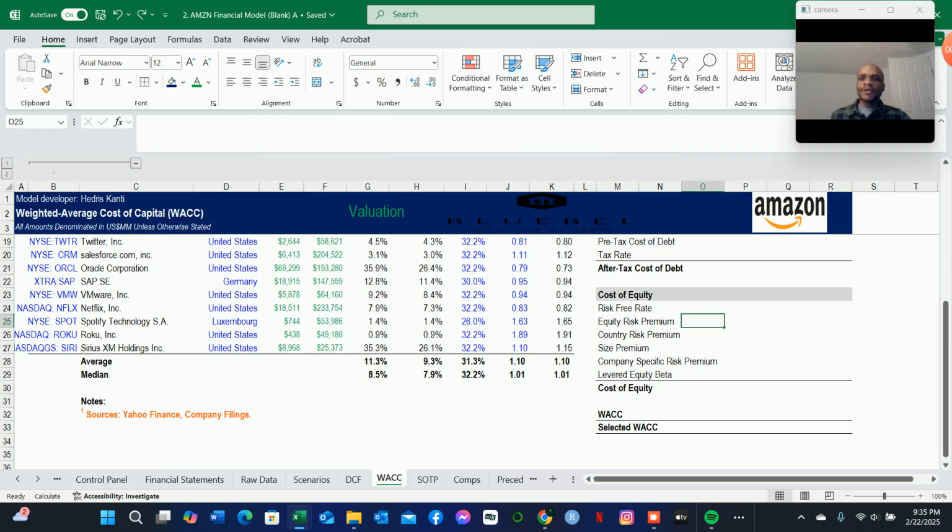As we said, it's very, very important for us to understand this concept, as it's really applicable for private companies and also for publicly traded companies if the data is not available. So it's very important for us to understand these calculations here. So having done the cost of equity, we will later on weigh that to the proportion